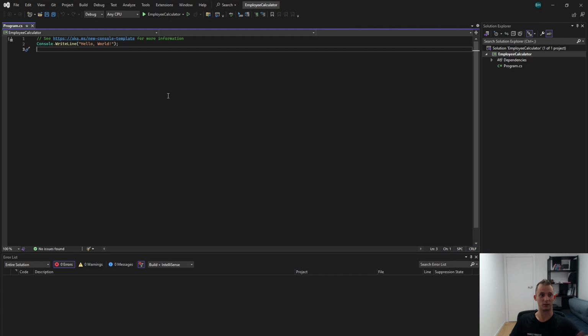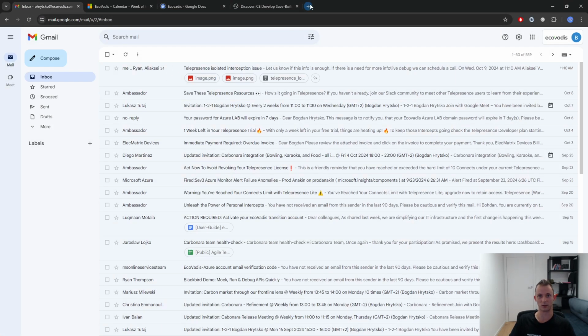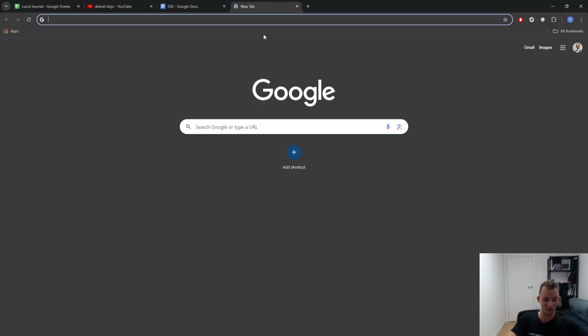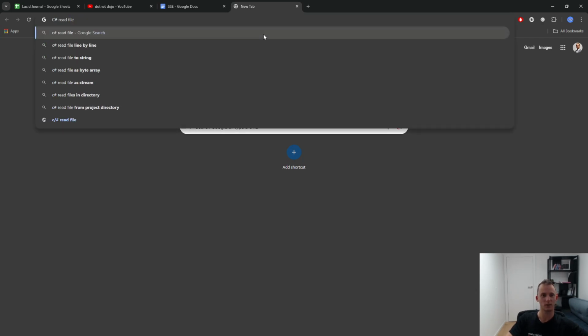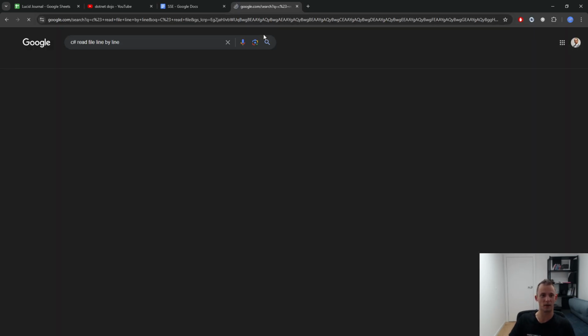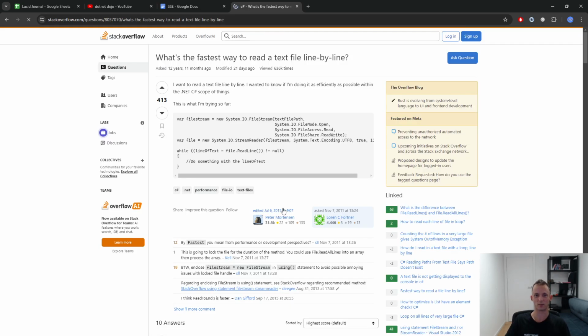Okay, whatever. All right, so the first thing that I need to do is load this file into memory. So I need to read a file. How do I do that? I don't know. I maybe know, but it's not always obvious. So what I teach is we learn to Google. Googling is a very important skill of a software developer. Googling and asking the right questions to ChatGPT. That's most of what we actually do. So how would I Google it? C# read file. Oh, it says read file line by line. Fine by me. And we go to Stack Overflow.